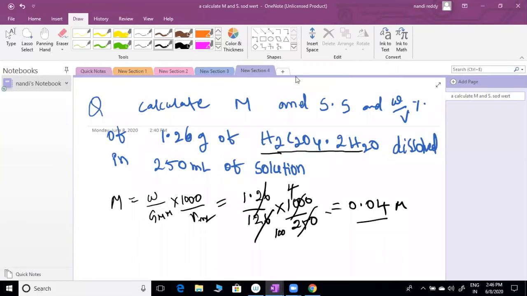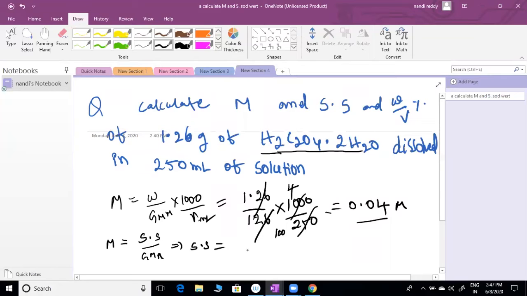Fine. Strength of solution, I think you can do like this also. Otherwise, you can apply the definition also. Strength of solution by gram molecular mass. Is it correct? So strength of solution equals 0.04 into molecular weight 126. You can find how much you are getting. That's your answer.